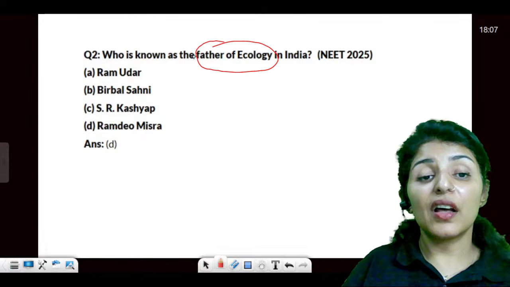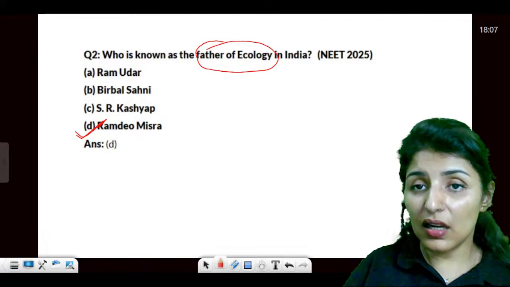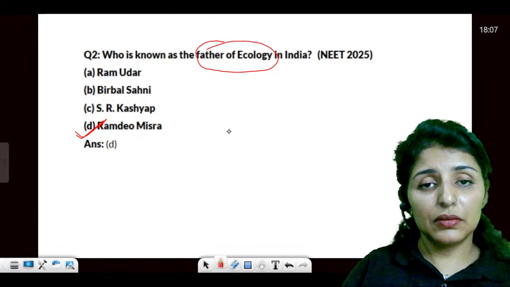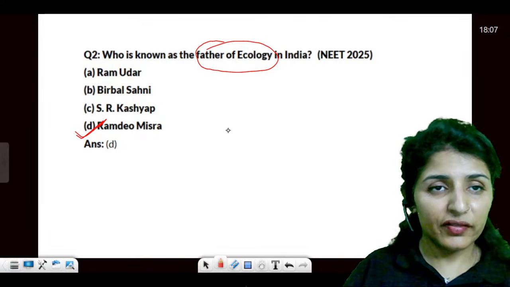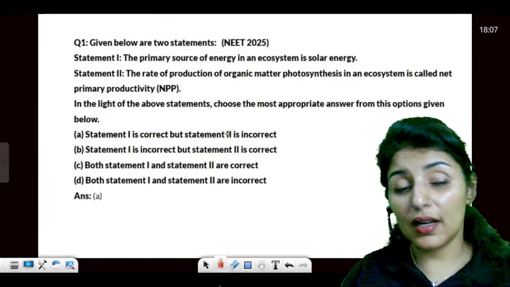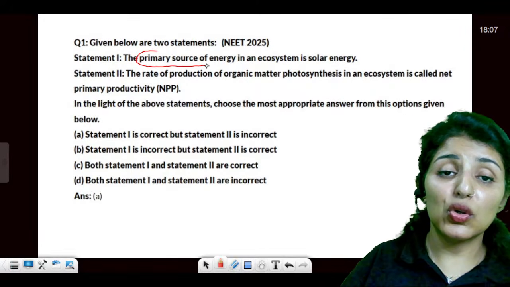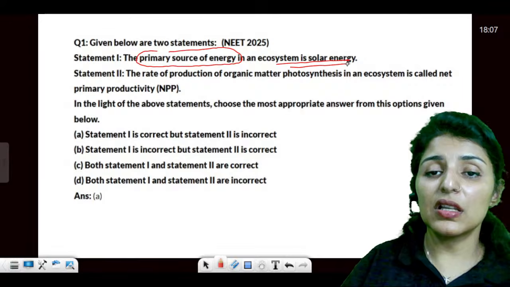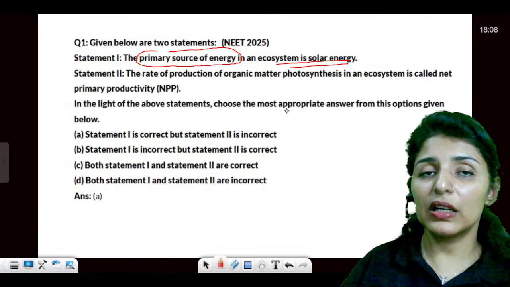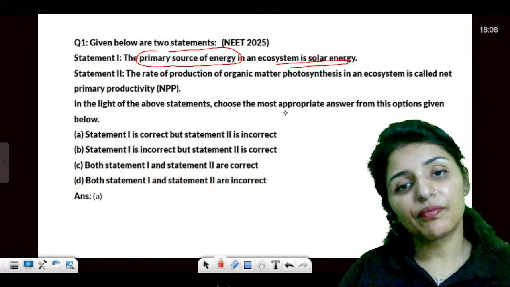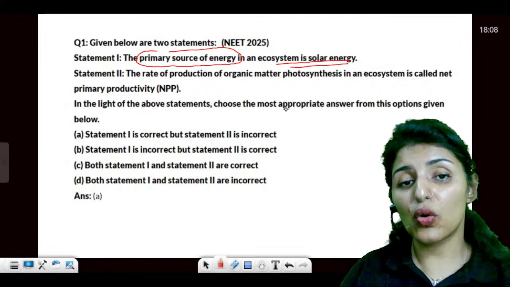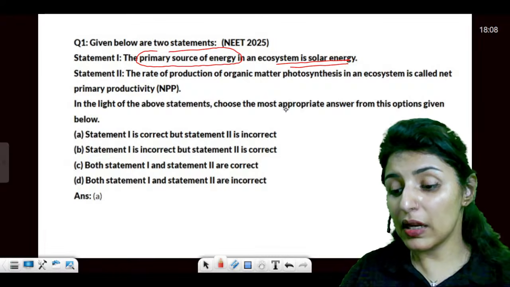Who is known as the father of ecology? It's Ramdev Misra, the scientist whose picture is given at the end of the book, in the last unit. So it was Ramdev Misra. Now the primary source of energy in ecosystem is solar energy. Can you name the primary source of energy underwater? Yes, underwater, which source of energy is a primary one?